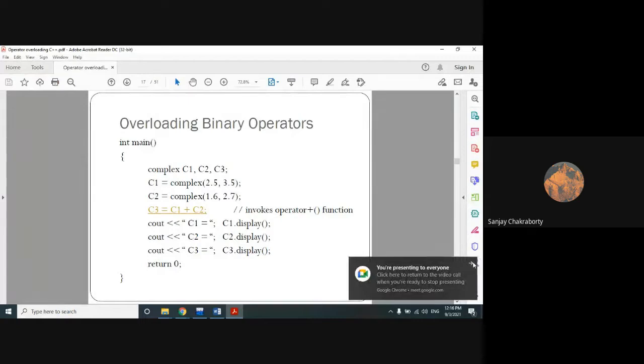You cannot change the basic property or the basic functionality of an operator with the help of operator overloading. As for example, we did the operator overloading of the minus operator and of the plus operator.